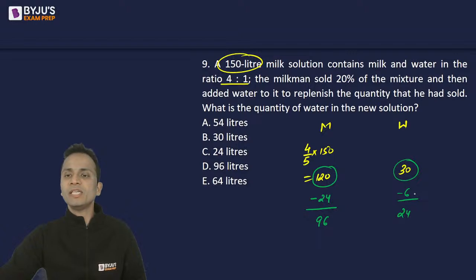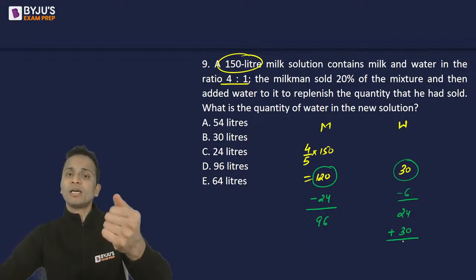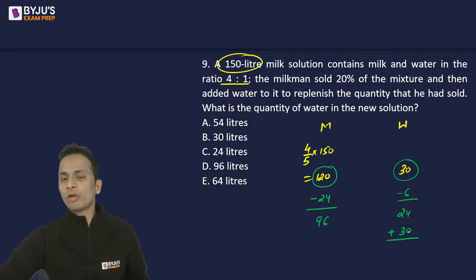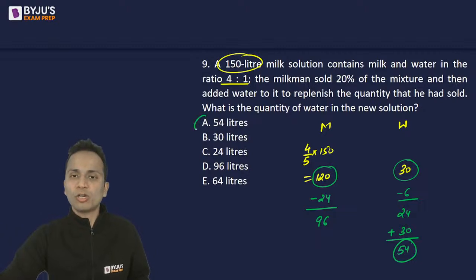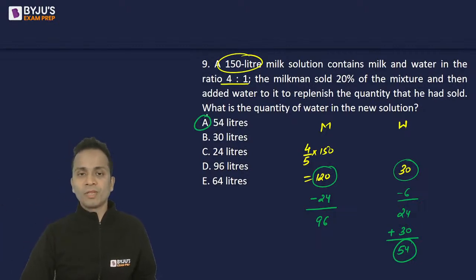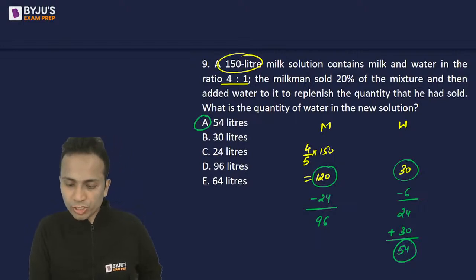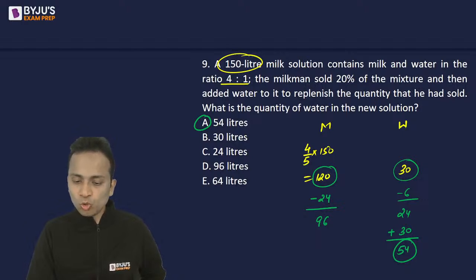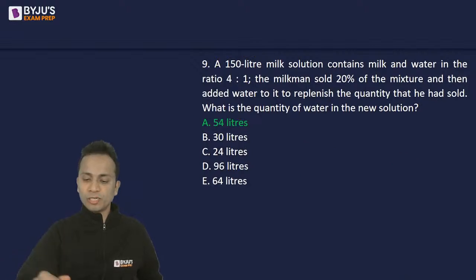So total how much quantity is removed? 24 and 6, 30 liters is removed and it is replaced by 30 liters of water as mentioned in the question. So total water now will be 24 which was left over plus 30 which was added. That means 54 liters of water is there in the final solution. So the correct answer is option A, which is given by Vishnu, Sonu, Sankalp, DP, Ajinkya and Prateek. So 54 liters is the correct answer of question number 9.